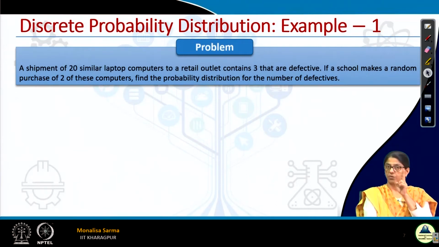It has purchased 2 computers, right? So, what may be the number of defectives? There may be 0 defective, there may be 1 defective, there may be 2 defective, at most 2 defective. So, the number of defectives will be 0, 1, 2. That means the random variable will take the value 0, 1 and 2.